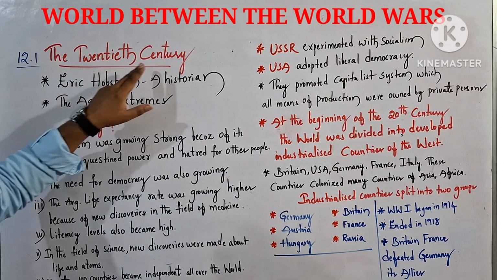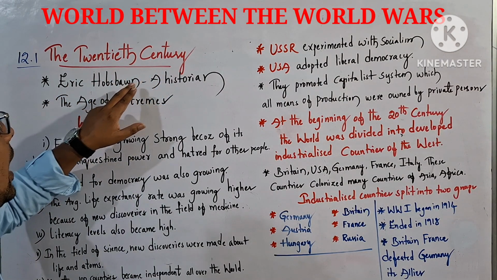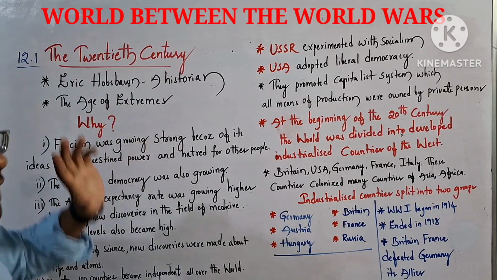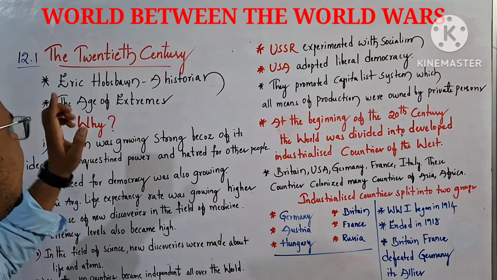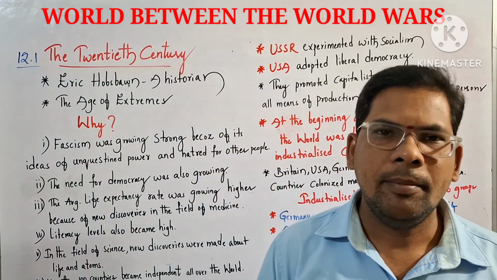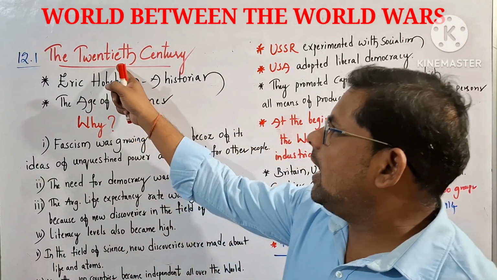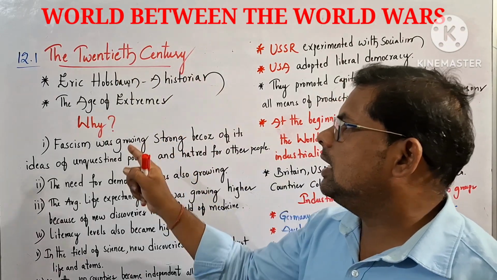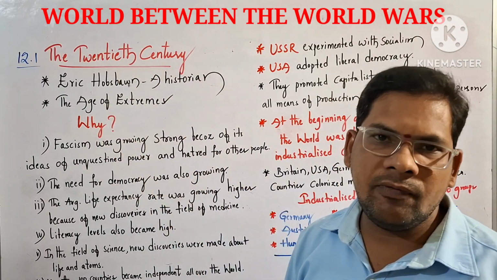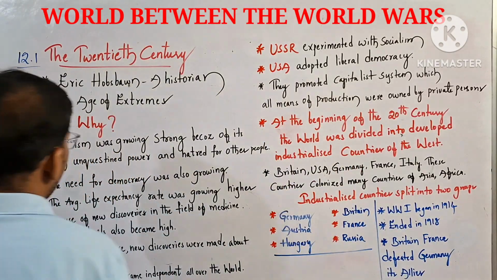Who was Eric Hobsbawm? A historian. This may also come as an MCQ question. Now you see why the 20th century is described as an age of extremes. Now we see the answer with these points.